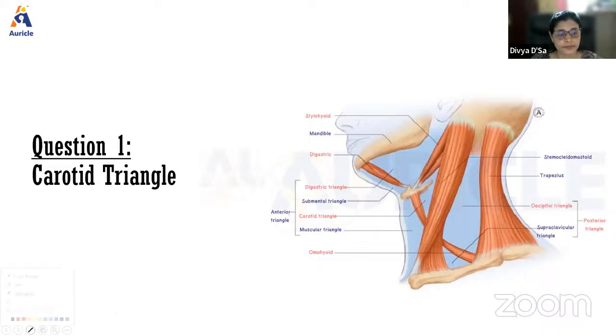Here we can see the superior belly of omohyoid. This divides the triangle into 3.5 triangles on each side. So half of the mental triangle, then we have the digastric here, the carotid here, and the muscular triangle here. Okay, so these are the triangles we see.